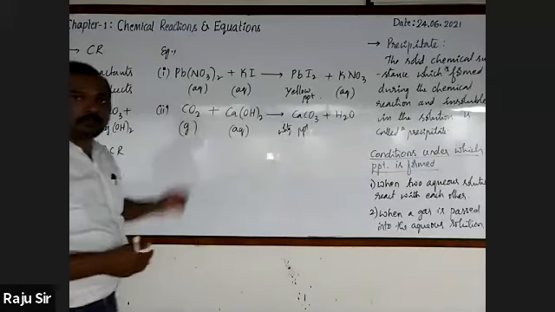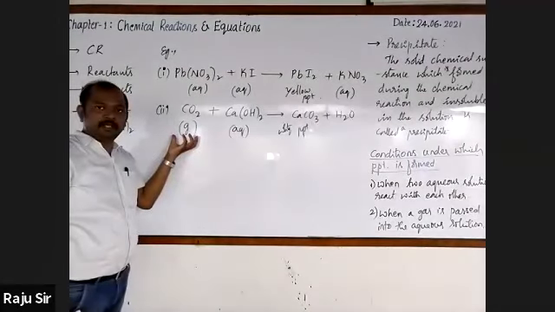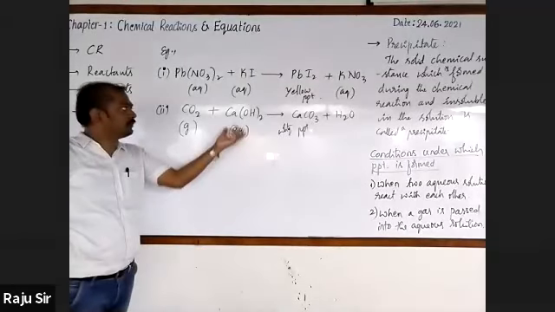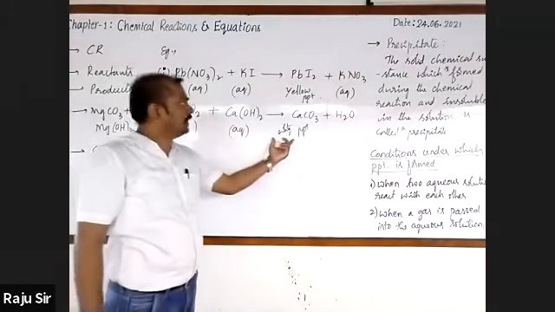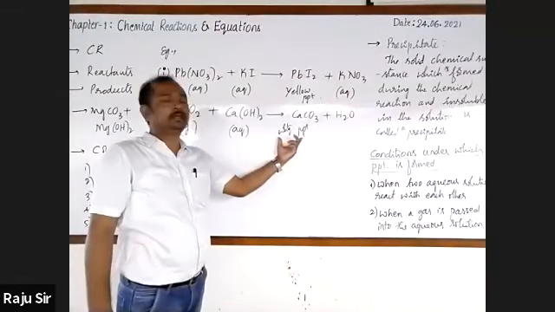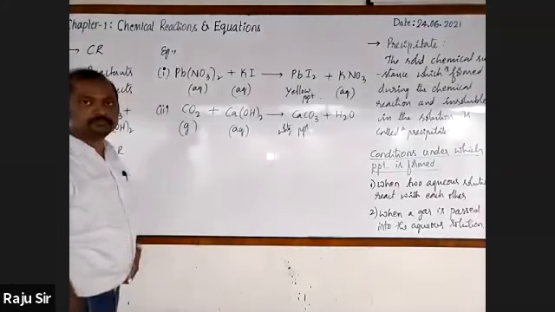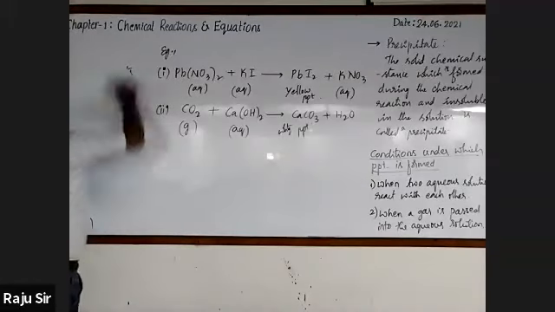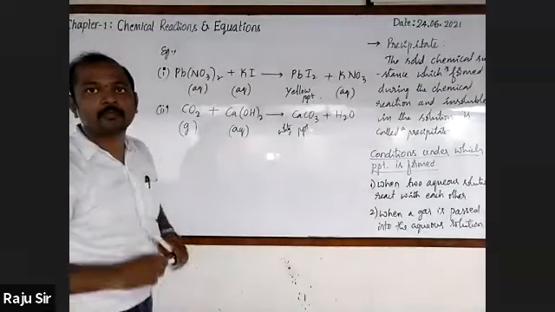Write the second example. When carbon dioxide gas is passed into an aqueous solution of calcium hydroxide, it produces the white precipitate called calcium carbonate. Written?